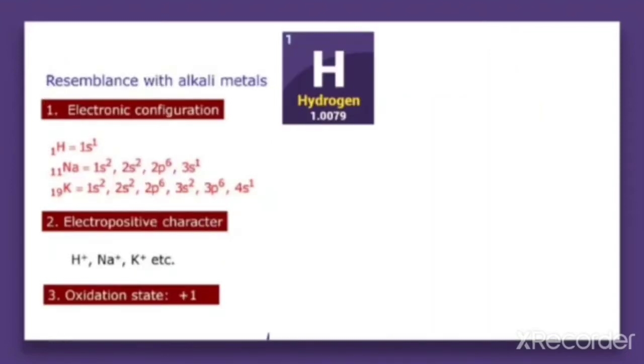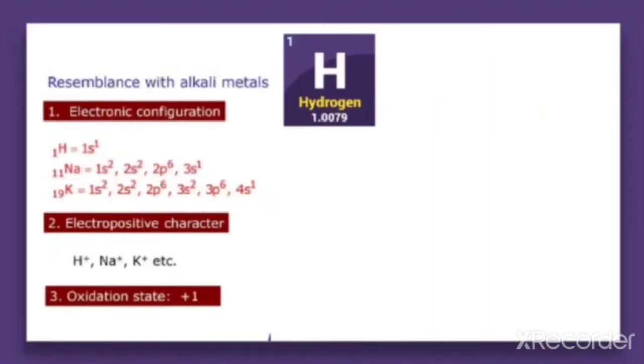So let us see the resemblance of hydrogen with group first, that is, the resemblance with alkali metals. When we look at the electronic configuration for hydrogen and the elements of group first, that is sodium and potassium, we can see a similar pattern of electronic configuration. It is 1s1 here, 3s1, 4s1. That means only a single electron is there in the outermost shell, and that is in the s subshell. So, because of the same pattern of electronic configuration, they show a resemblance with the alkali metals.